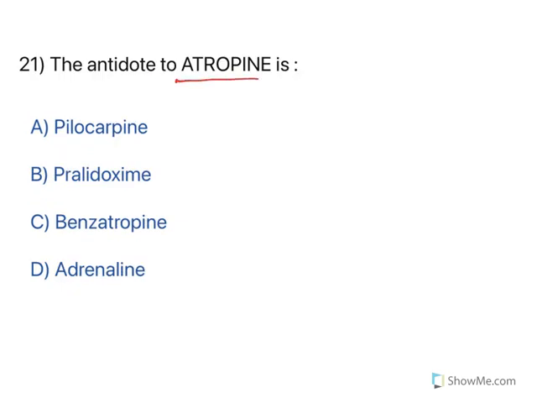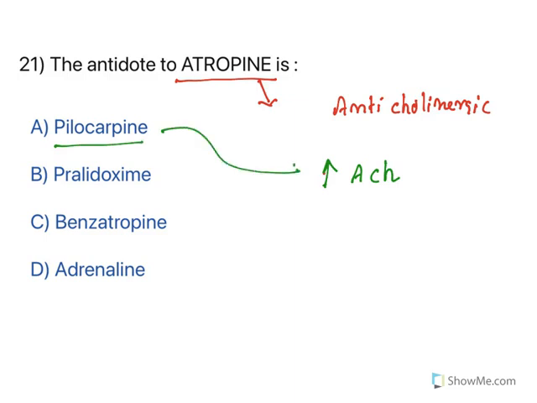Now, the antidote to atropine. You need to understand what atropine is. Atropine is an anticholinergic drug. So with an anticholinergic drug, cholinergic stimulation is decreased. So you need to increase the levels of acetylcholine, and that could act as an antidote. Pilocarpine, yes, a cholinomimetic, so it can be used. Now, what is pralidoxime? Pralidoxime is an organophosphate antidote. No, it is not. Benztropine is anticholinergic. It aggravates the condition. Adrenaline is an adrenergic drug. No, it is not. So the answer is pilocarpine.